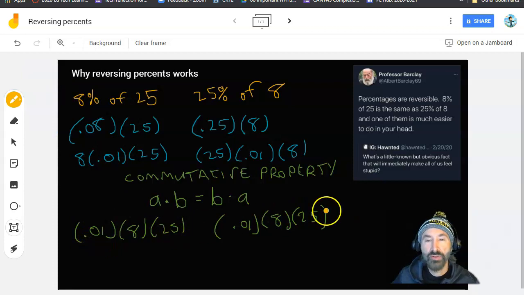Okay, so we're in the final stretch. So now that we know that they're equivalent, this guy says that one of them is much easier to do. And maybe you were thinking to yourself, well, really? Is one much easier to do? And I'd say, yeah, one is much easier to do. But before I go on, why don't you pause the video? And why don't you take a moment and think for yourself, which one of these do you think would be easier to do? And see if you can do it in your head.